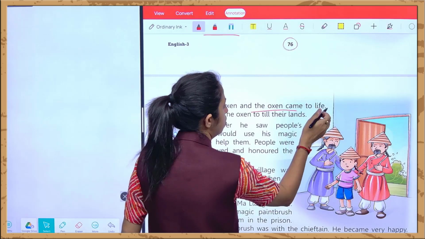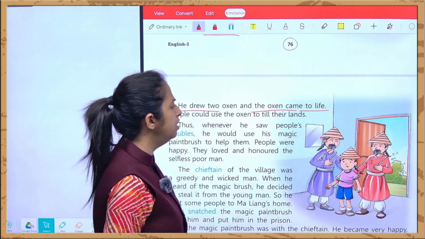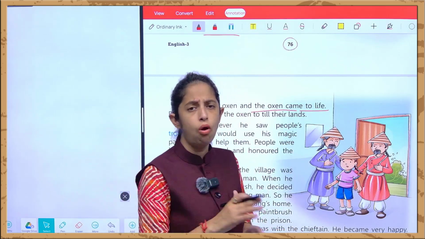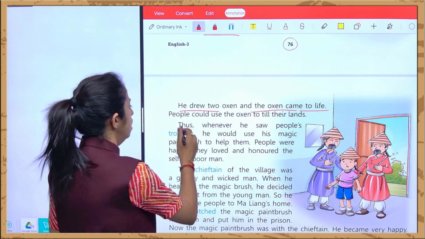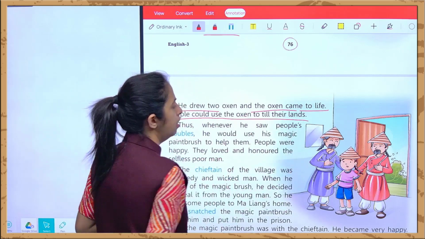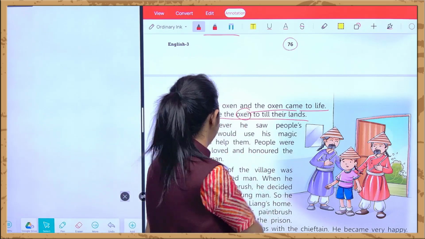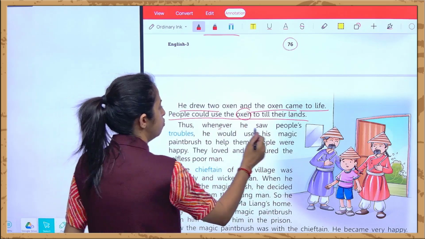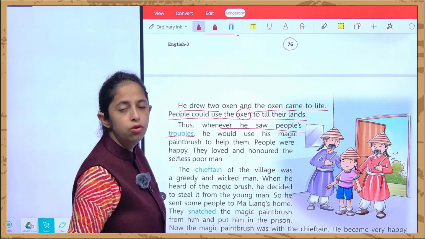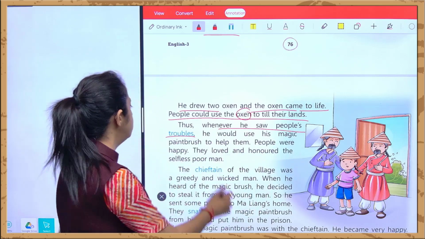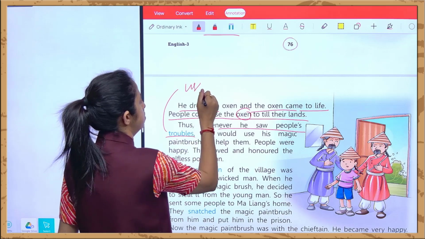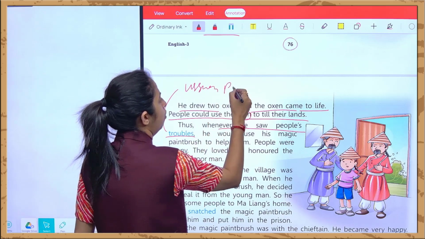and the oxen came to life. Oxen is basically, you can say ox ka oxen. People could use the oxen to till their lands, को खोदने के लिए people are using these oxen. Thus, whenever he saw people's trouble, जब भी वो लोगों की troubles देख रहा था, troubles means the issues, or you can say the problems,